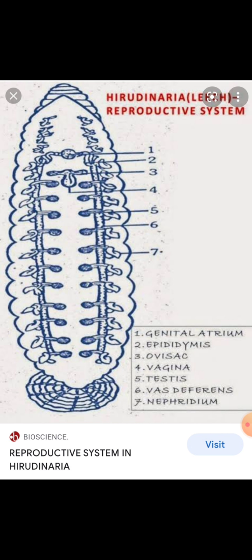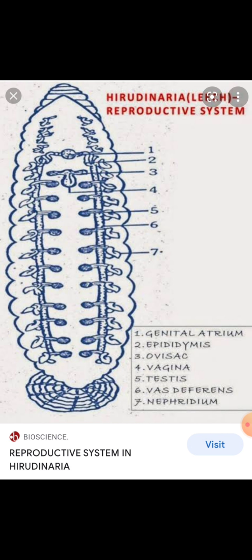Next is the vasa efferentia. Each testis sac forms a short duct from its posterior end, which runs outwards to join the vasa deferentia of the same side. Mature sperms pass through the vasa efferentia into the vasa deferentia.